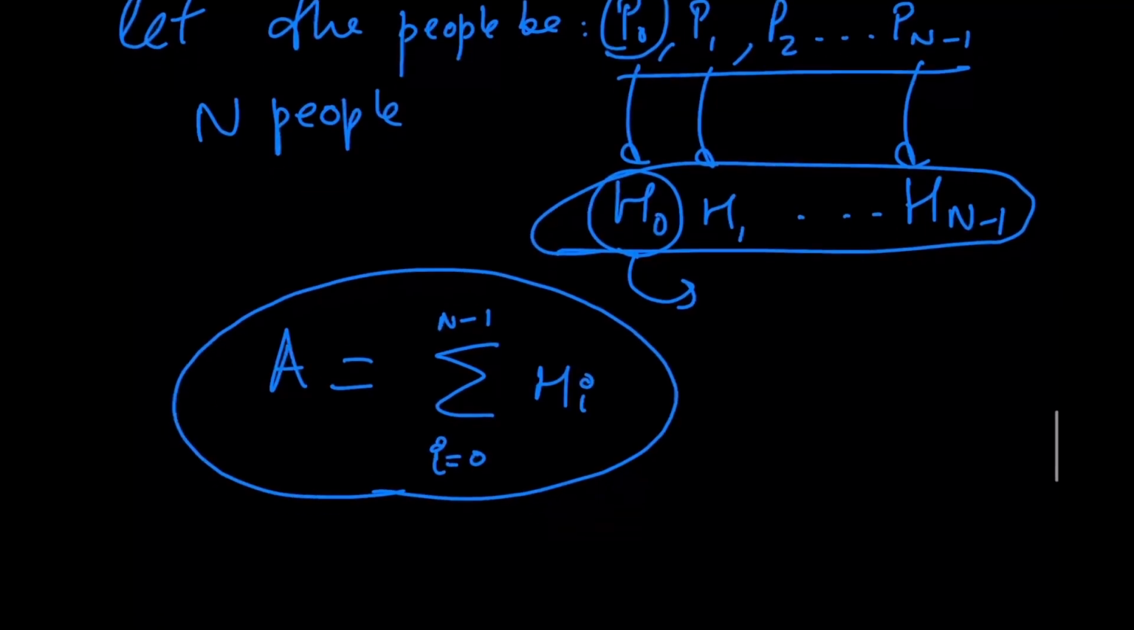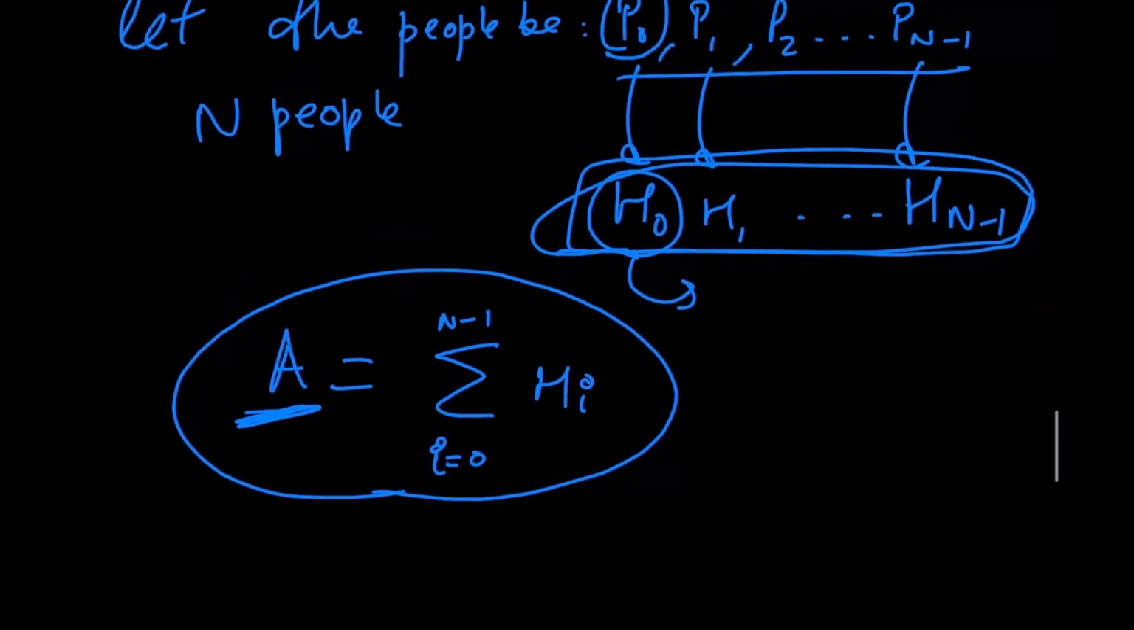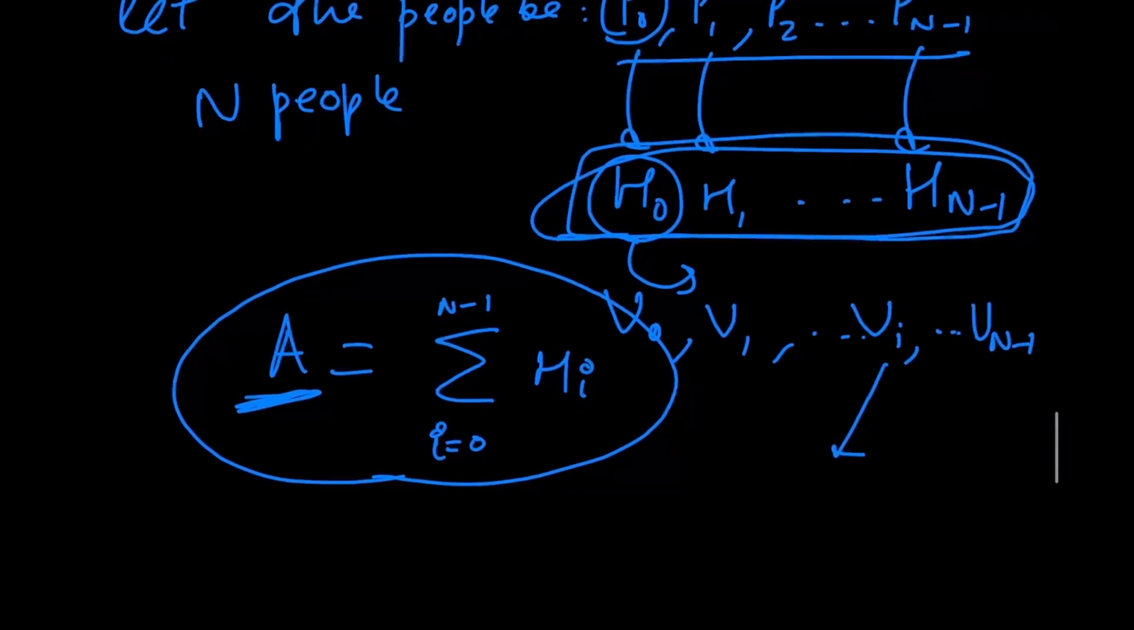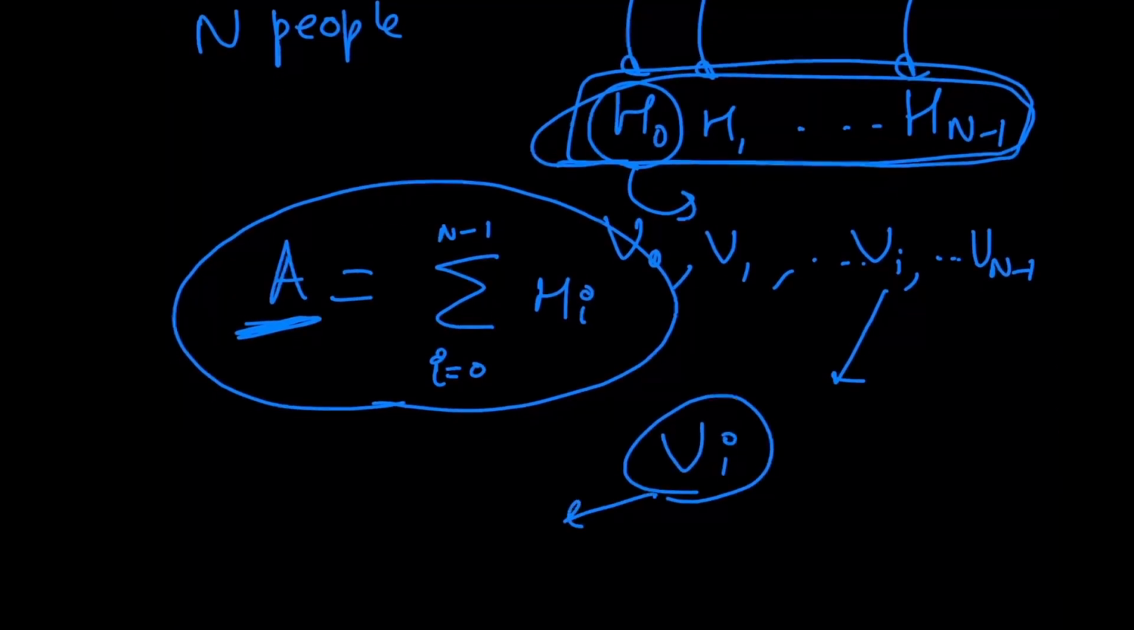Right? This basically means a is the sum of all these values from h0 to h of n minus 1. Let's also assign another thing called v0, v1, all the way up to v of n minus 1, where vi denotes the sum of all hats visible to pi.